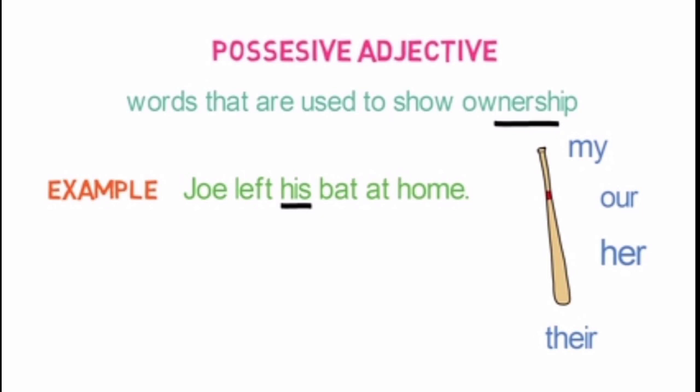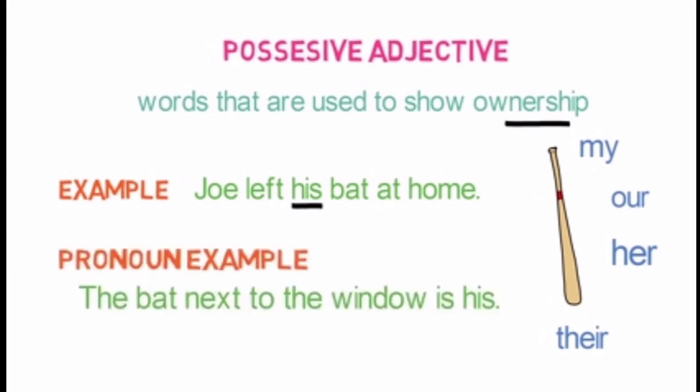But you should see where they are used in the context. So for your reference, I have given an example for pronoun also. See the example. The bat next to the window is his. Here, his is not describing a noun. It is used instead of a noun. So, it is a pronoun.